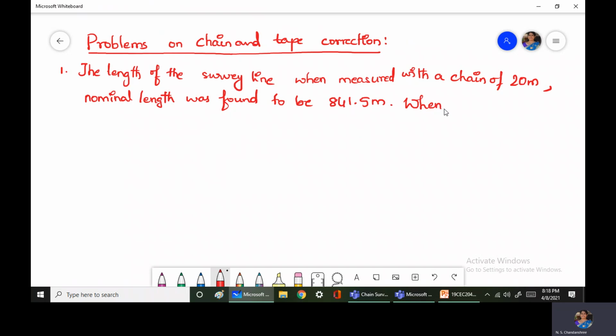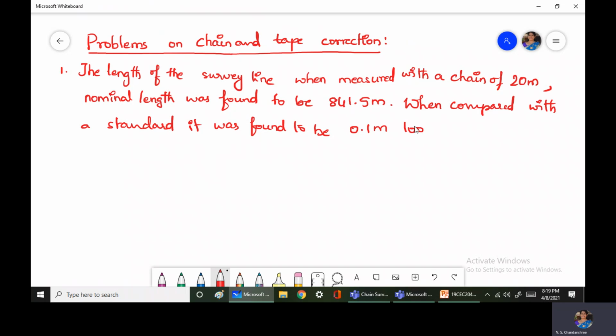When compared with the standard, it was found to be 0.1 meter too long. Compute the correct length of the line.